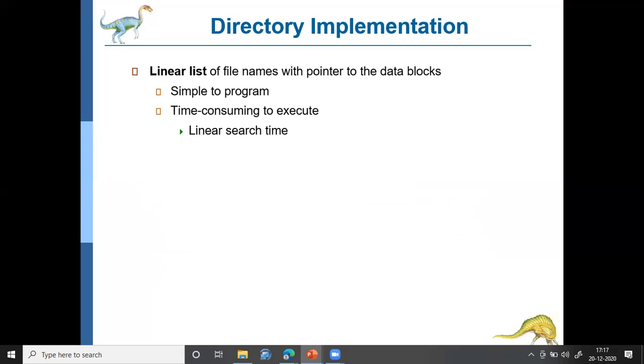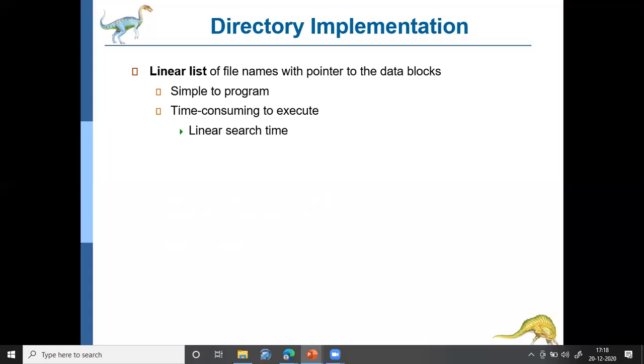This is simple to program, but it is actually a time-consuming approach to execute. In the sense that when you want to create a new directory, the operating system should check whether the directory name is valid and not a duplicate by browsing through all the existing directories, and it should ensure that there is no other directory with the same name already existing.